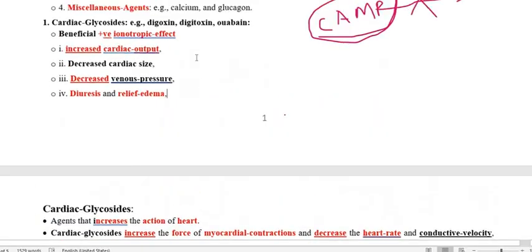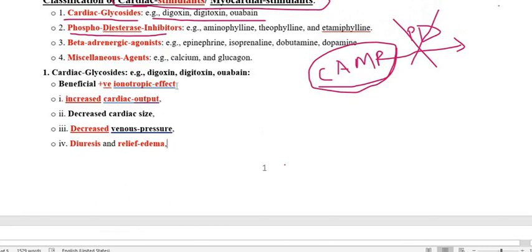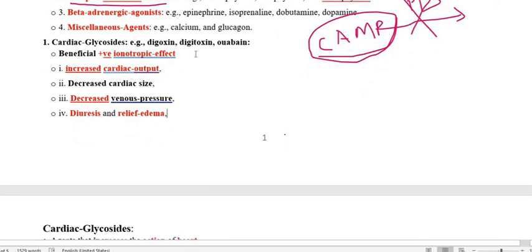Let us proceed. Under the cardiac glycosides, the examples are digoxin, digitoxin and ouabain. When we use the cardiac glycosides, as we already mentioned, the drug has a positive inotropic effect and also increases the cardiac output.